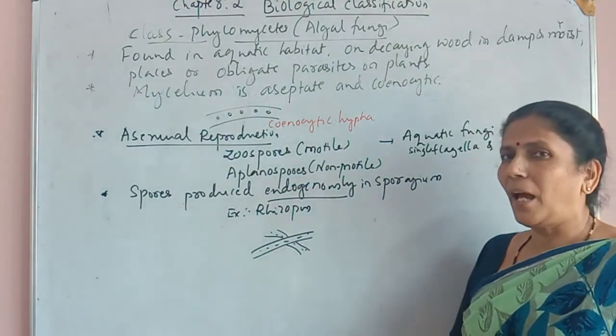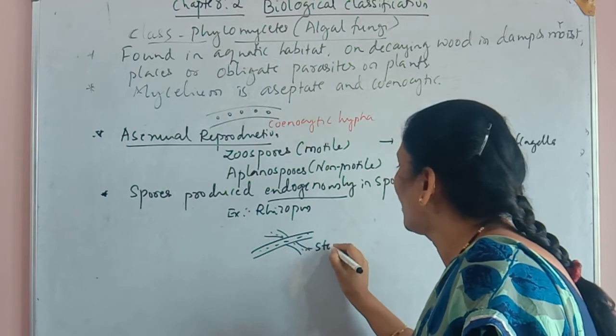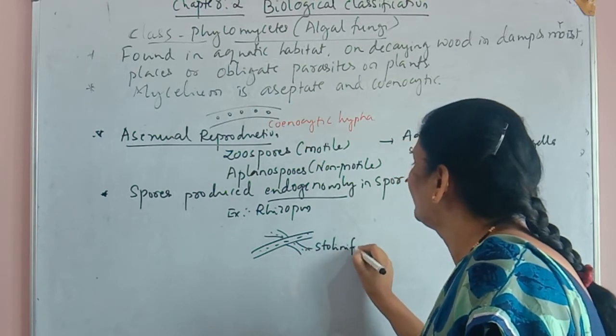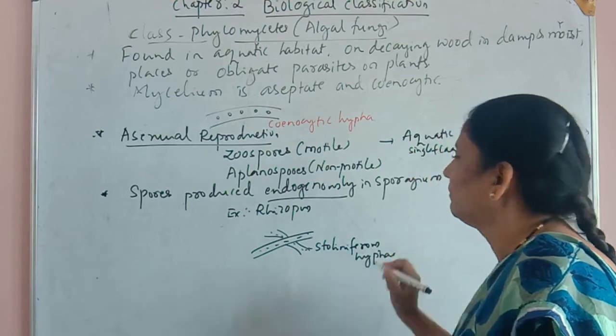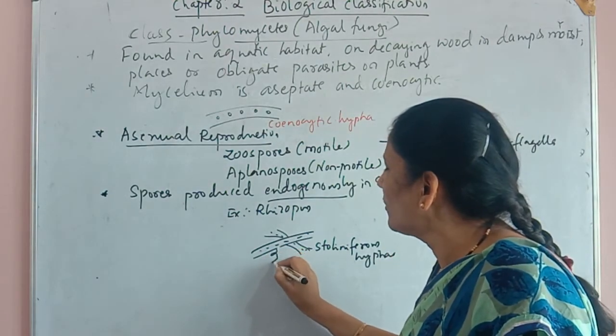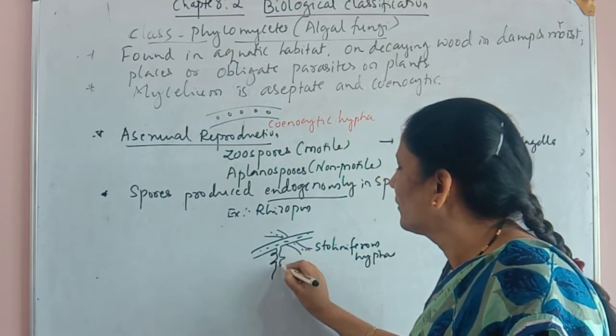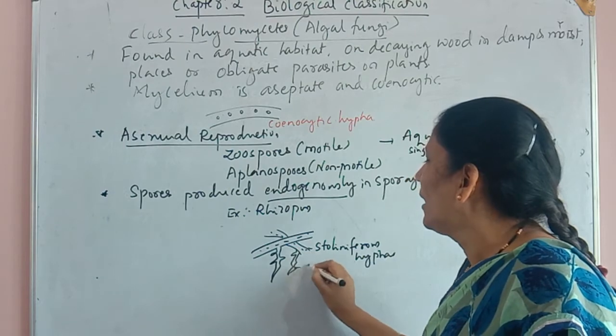So these are the hyphae, the stoloniferous hyphae. These stoloniferous hyphae have certain structures, and these structures are called the rhizoids.